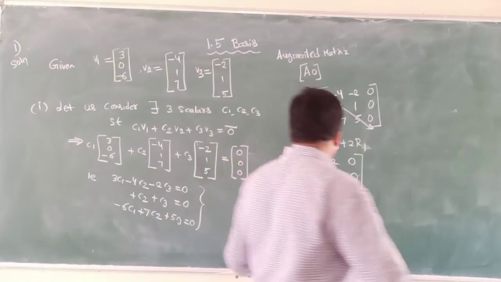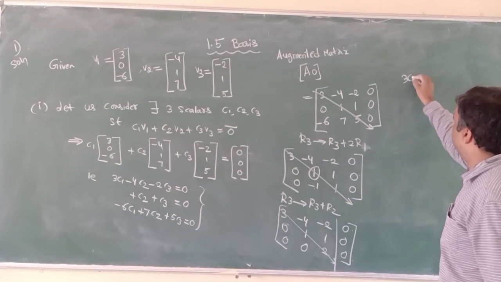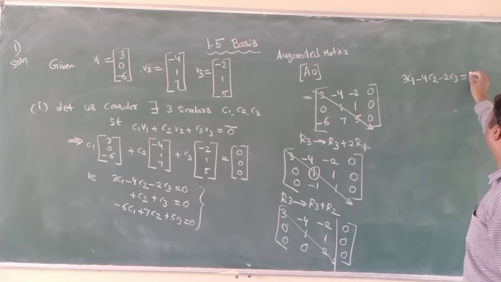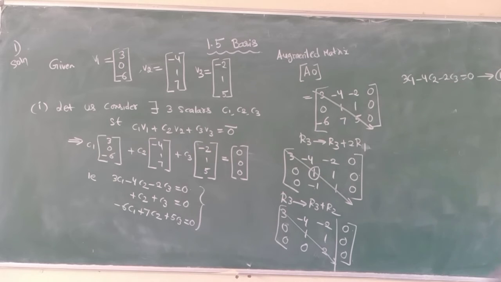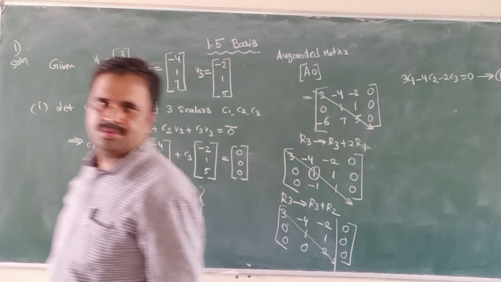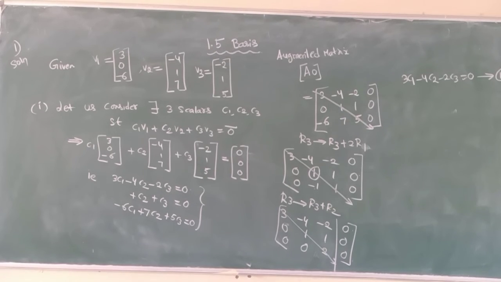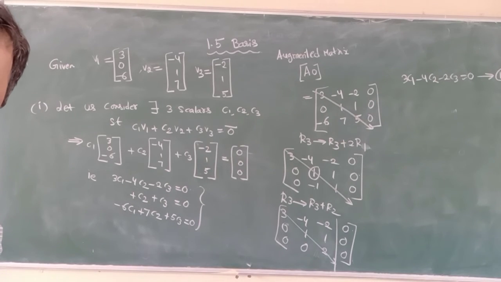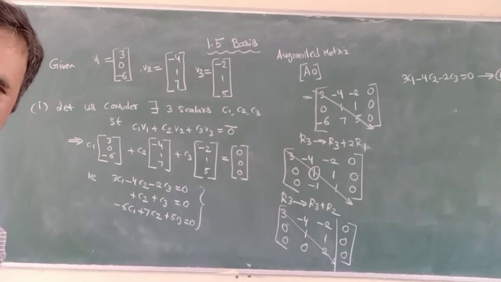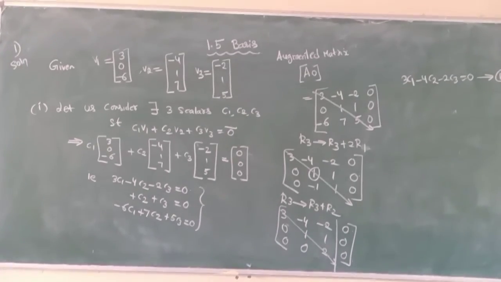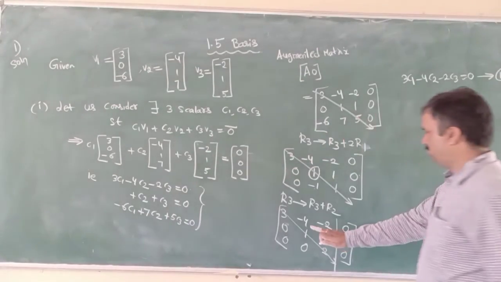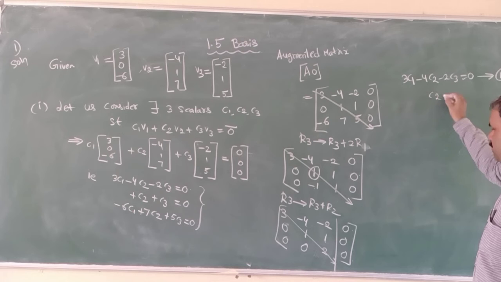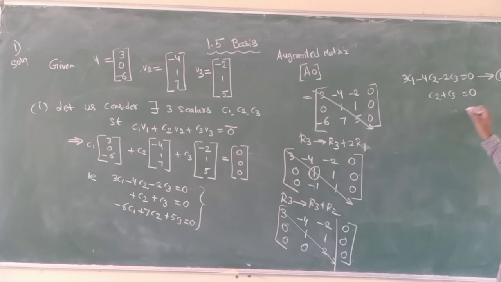Again I will write the equations in terms of C1, C2, C3. First equation: 3C1 - 4C2 - 2C3 is equal to 0, equation number 1. Next, C2 plus C3 equal to 0, equation number 2.